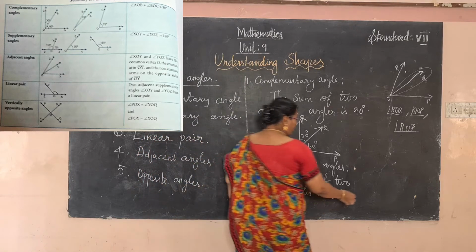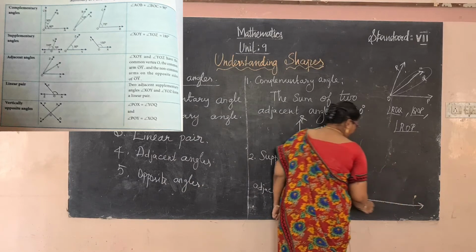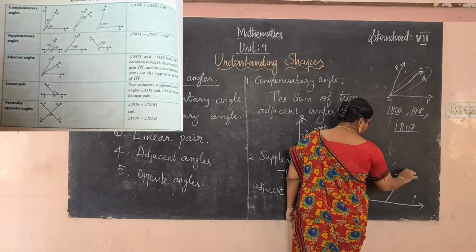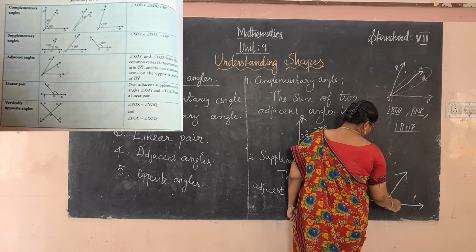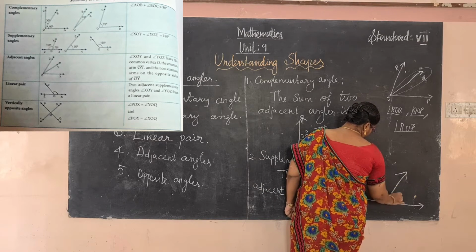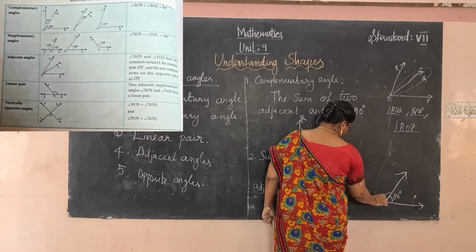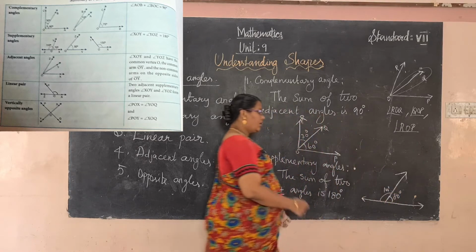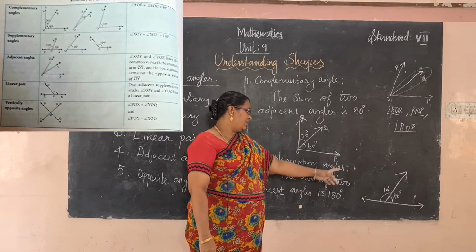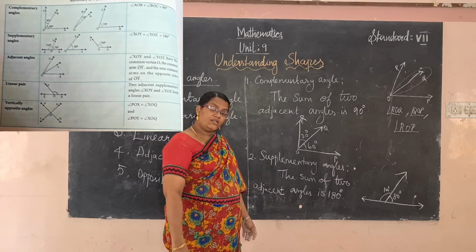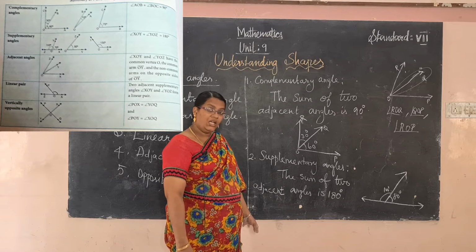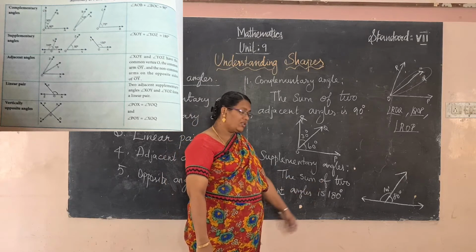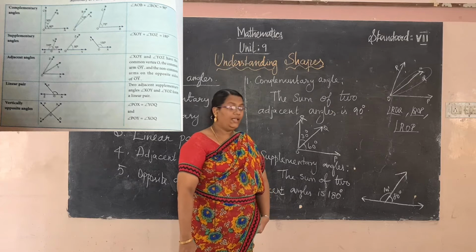See the diagram. It is a straight line, and you know that a straight line has 180 degrees. So the linear pair on a straight line also has 180 degrees.